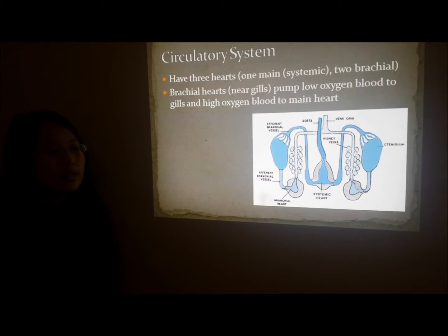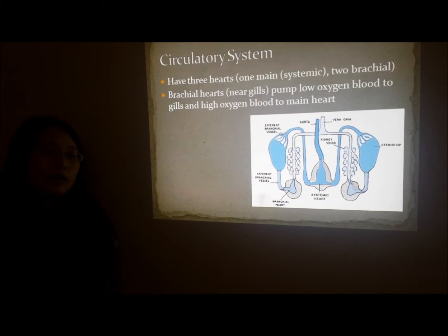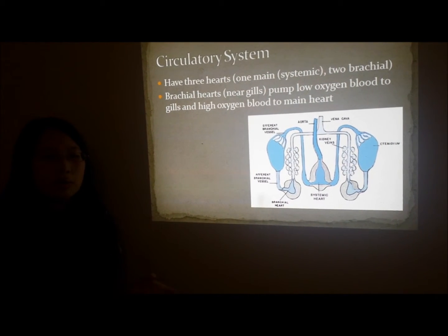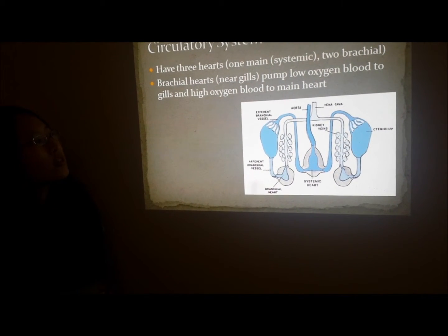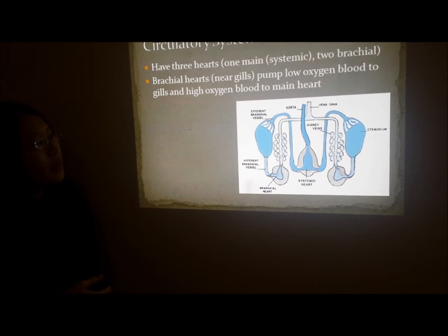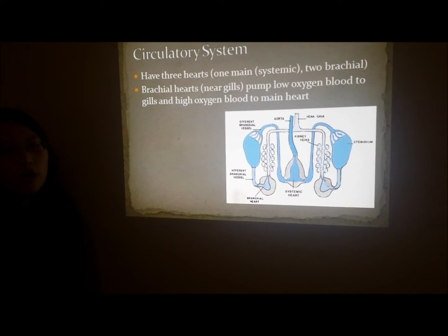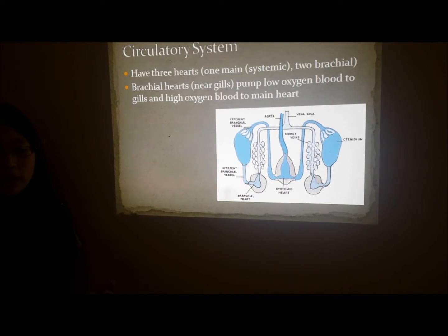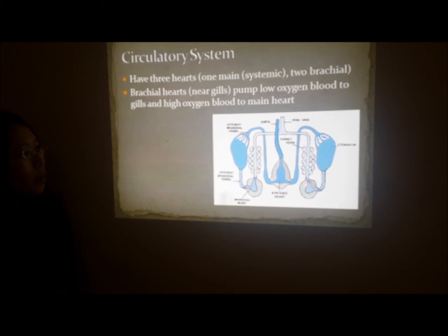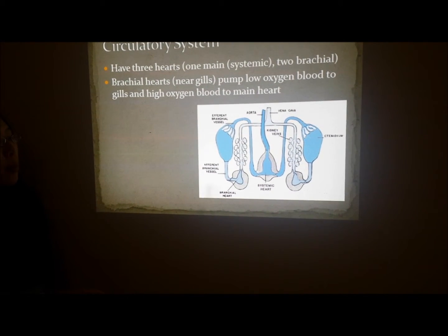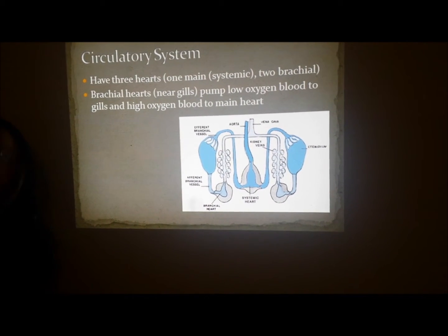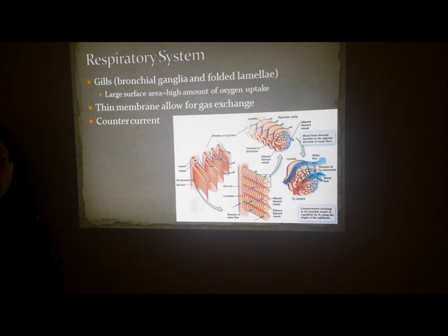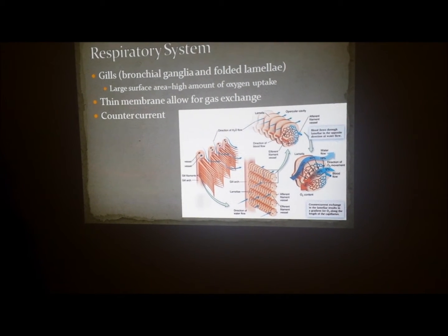The two smaller branchial hearts are located near the gills of the octopus, and it's their job to pump the low oxygen concentrated blood through the gills to make it become high oxygen concentrated. The flow of blood goes as such. Low oxygen concentrated blood will come into the vena cava and go down to the branchial heart. The branchial heart would then pump the blood through the gills, and the newly oxygenated blood will then go back up to the systemic heart, which will then pump that highly oxygenated blood up through the aorta to the rest of the body. Now, to take a closer look at how the blood becomes oxygenated again, we're going to take a look at the octopus's respiratory system.